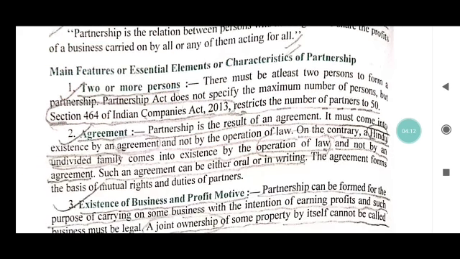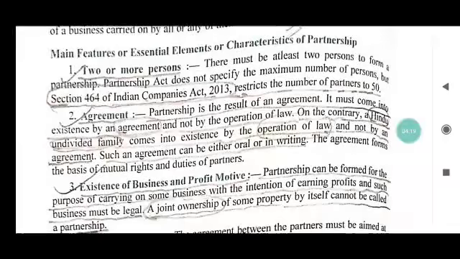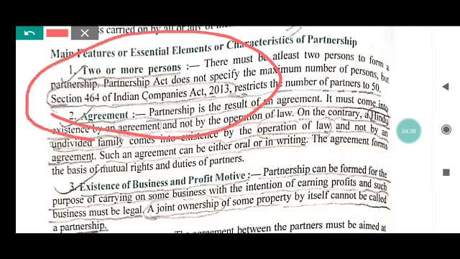The main features or essential elements or characteristics of partnership. The first main feature of a partnership firm is two or more persons. Every partnership needs a minimum number of persons. The minimum number of partners is 2 and the maximum number of partners is 50 according to the Companies Act 2013.